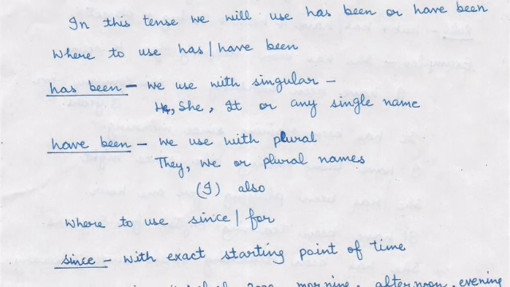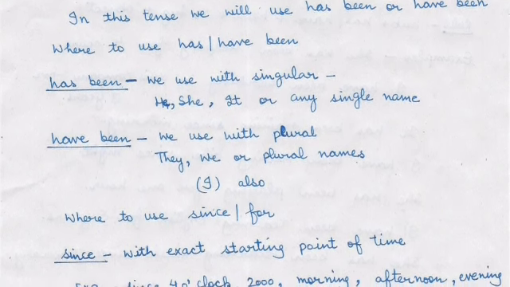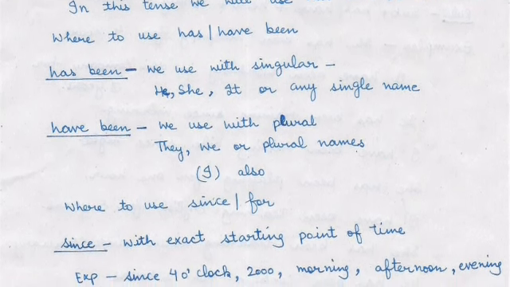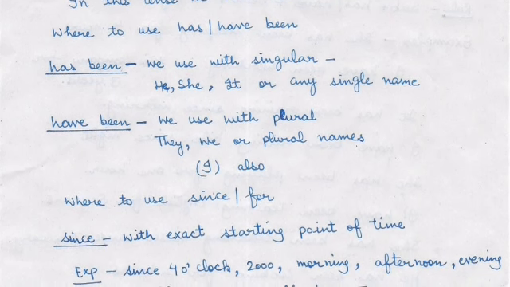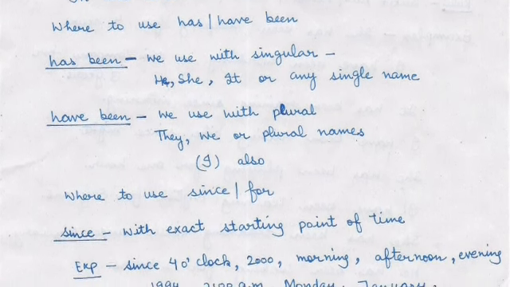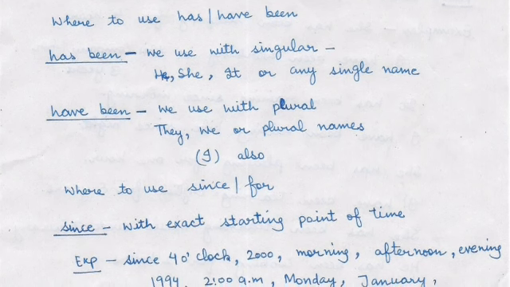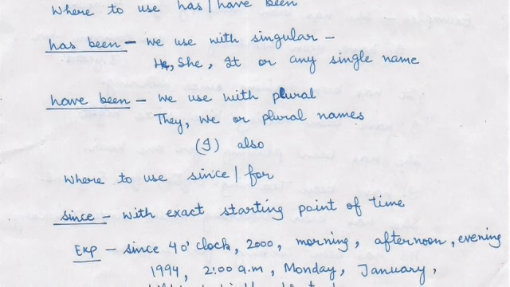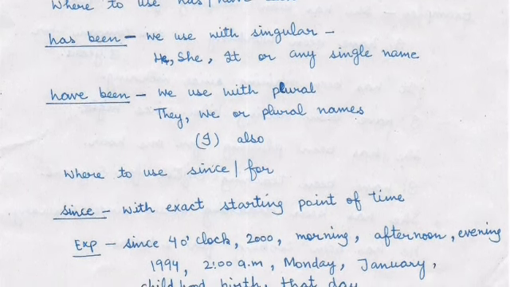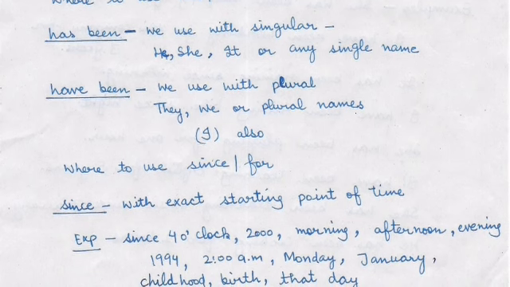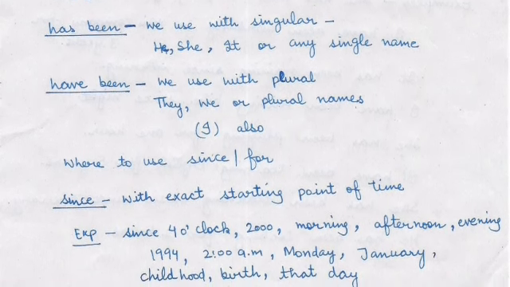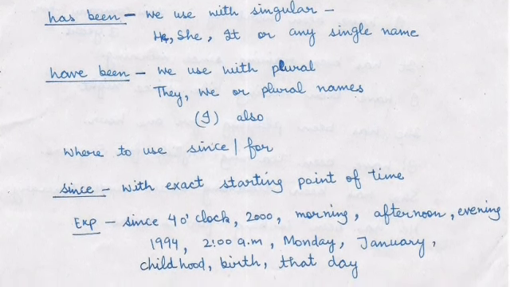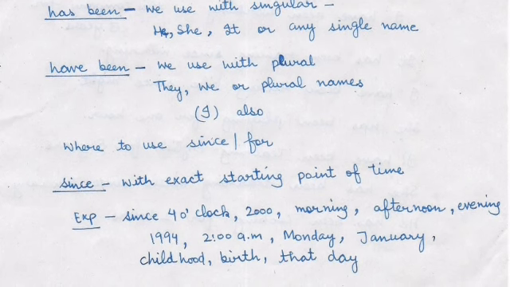Now next is the use of since and for. Since we use with the exact starting point of the time. यहाँ पे किसी भी काम को start करने का exact time दिया होगा. For example, since 4 o'clock, 2000, 1998, since morning, afternoon, evening or night, or any year like since 1994, since 2 o'clock, 2 a.m., 7 p.m., since Monday, Tuesday, or January, February, childhood, or birth, or that day, means where exact time will be given.